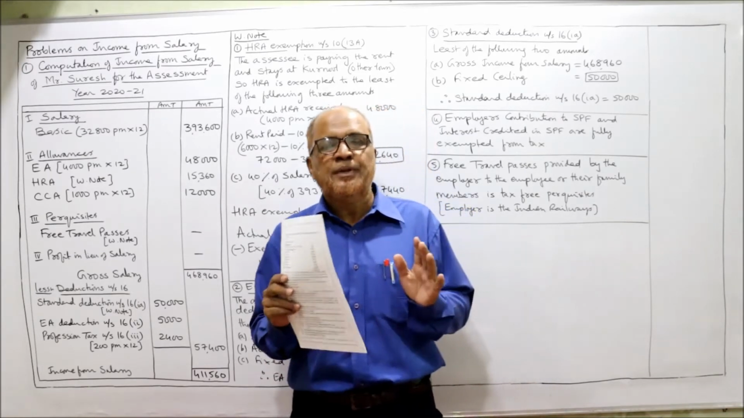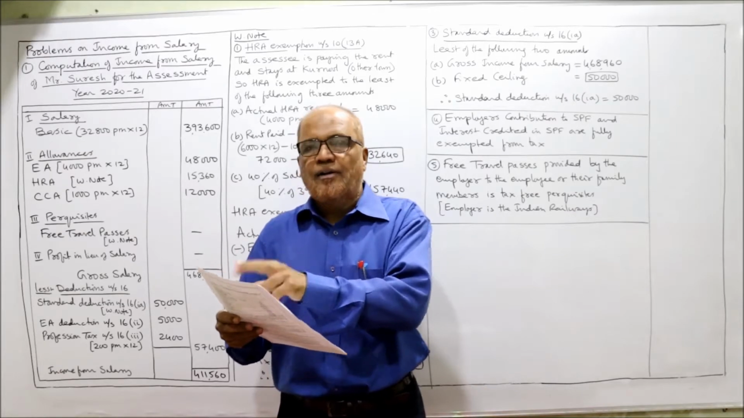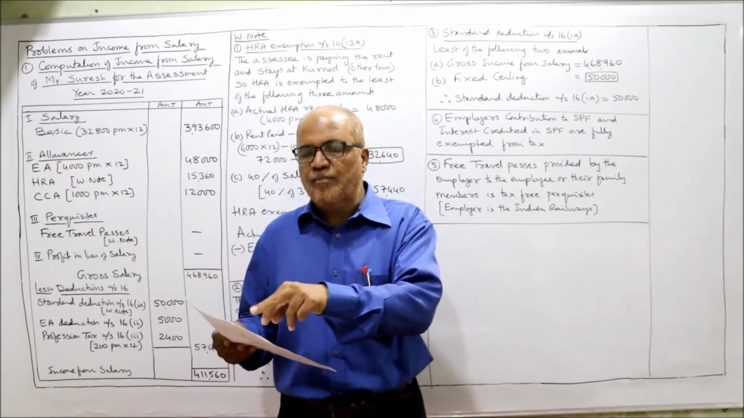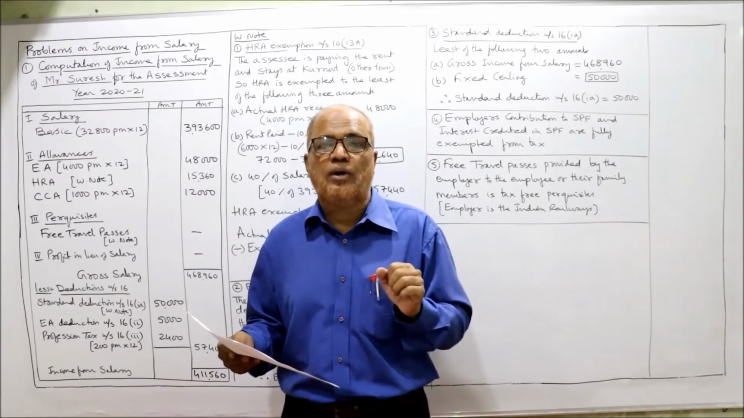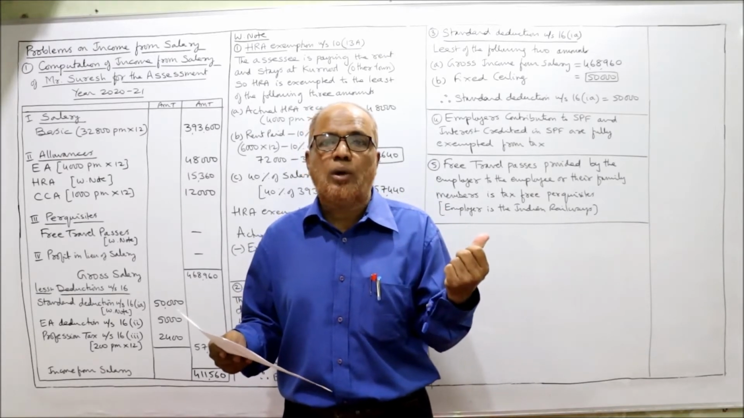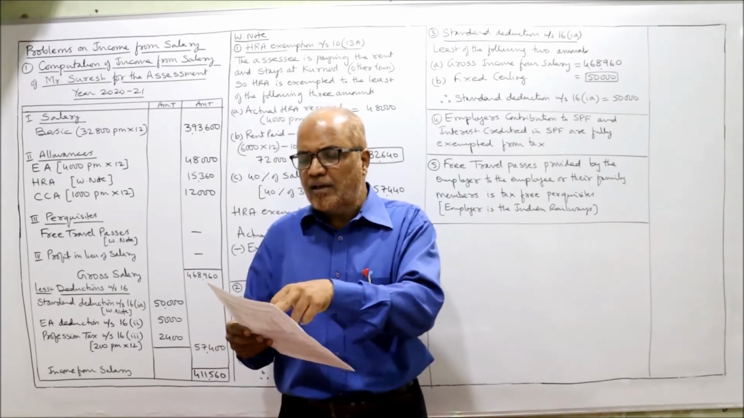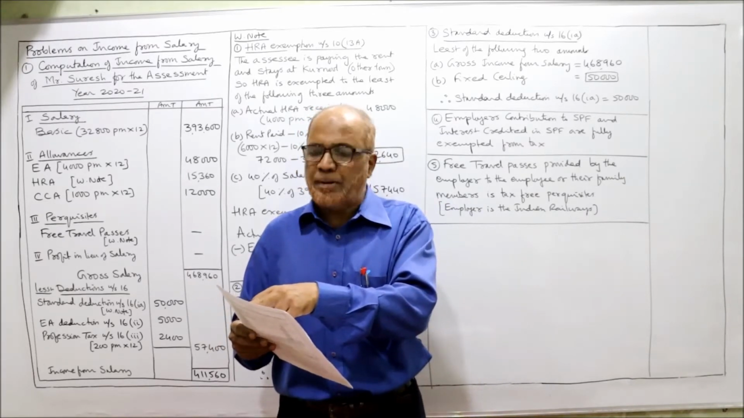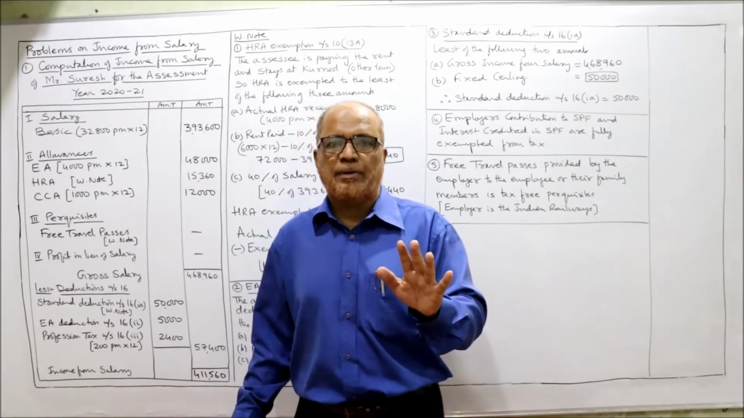This is the problem. Now, first of all, I'll explain each item one by one. We have to find out the income from salary of Mr. Suresh, who is working in Indian Railways. So he's a government employee and staying at Kurnool. It falls in other area, other town. Then we are given basic pay. Basic pay we will directly take as 32,800.